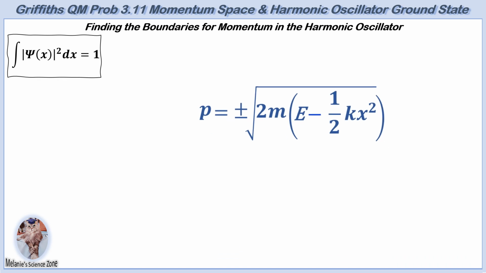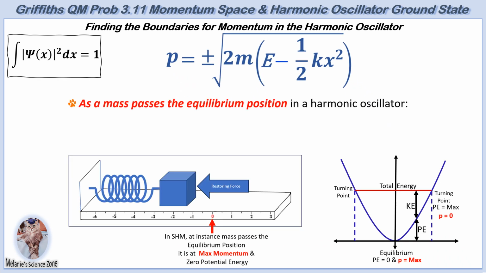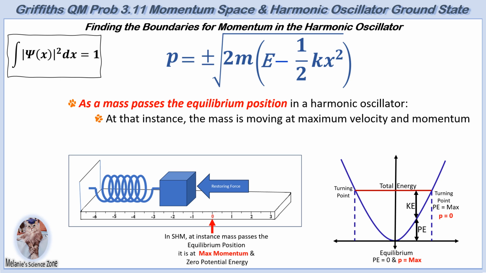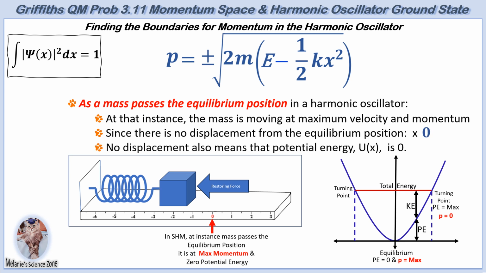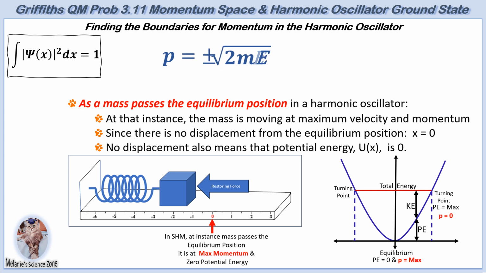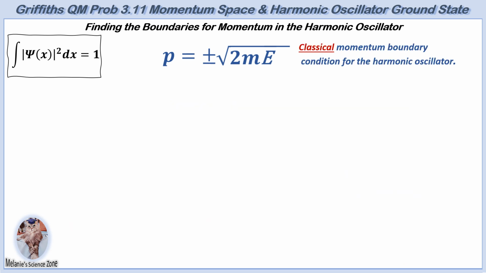As was previously discussed, for a harmonic oscillator, as the mass passes the equilibrium position, the mass reaches its maximum velocity due to the restoring force. This results in maximum momentum. Since the displacement from the equilibrium position is 0, the potential energy is also 0 at this point. This allows us to eliminate the potential energy term, leaving only the kinetic energy. This defines the classical range of momentum for the harmonic oscillator as momentum equals plus or minus the square root of 2 times the mass times energy.